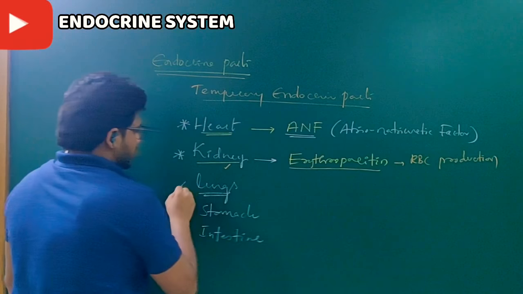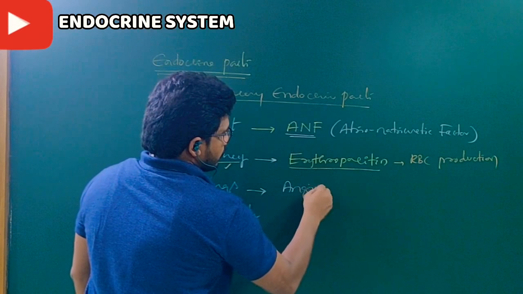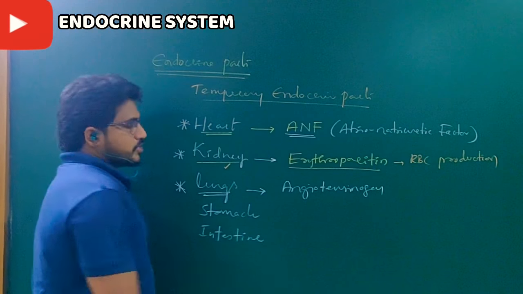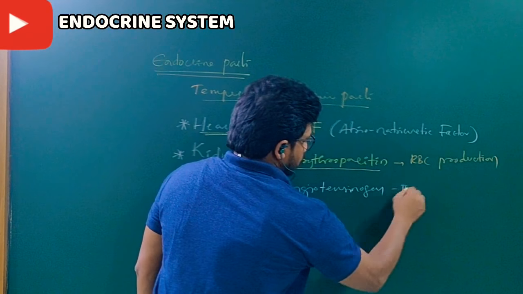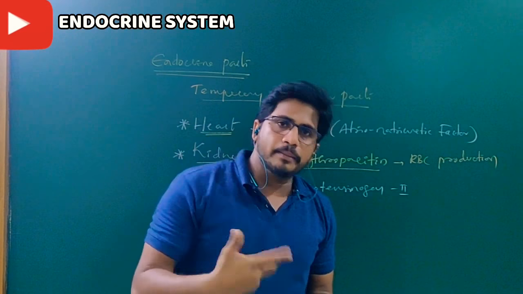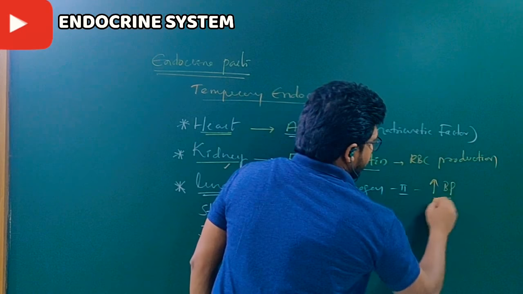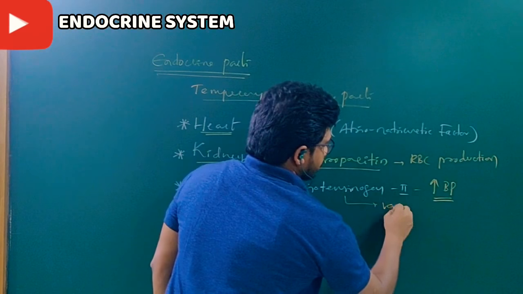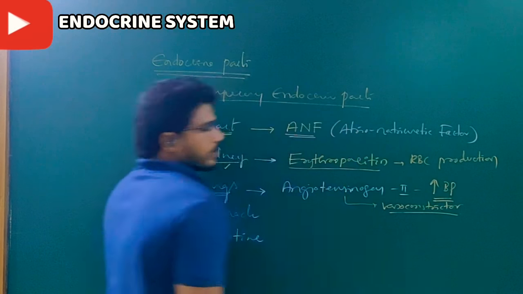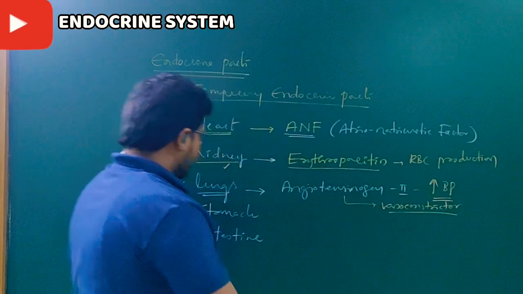Now the lungs. From the lungs there is a hormone coming, that is angiotensinogen, or angiotensin 2, form 2. It is a vasoconstrictor which helps to increase the blood pressure. A vasoconstrictor reduces the blood vessel size so that blood pressure will be increased.